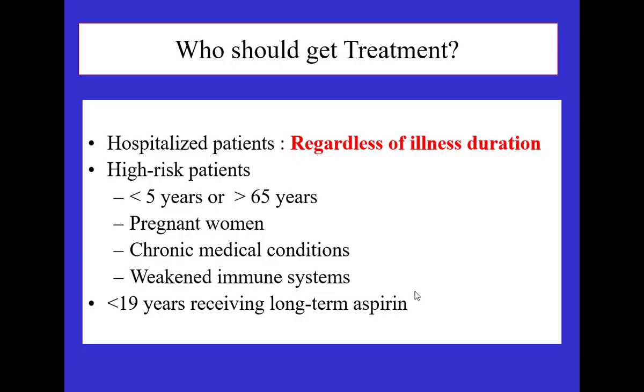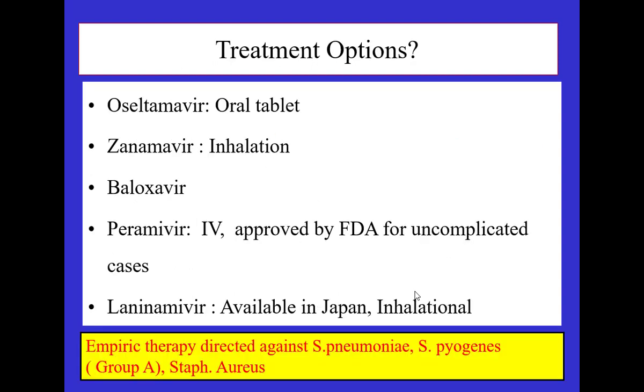So what should be the treatment? Regardless of illness duration, the high-risk patients are those less than 5 years, more than 65, pregnant, with chronic medical conditions, weakened immunity, all your immunocompromised patients, and patients less than 19 who are receiving aspirin. They should all be given treatment. Treatment, just enumerating: oseltamivir in tablet form, zanamivir in inhalation form, baloxavir, peramivir and lenacapavir.